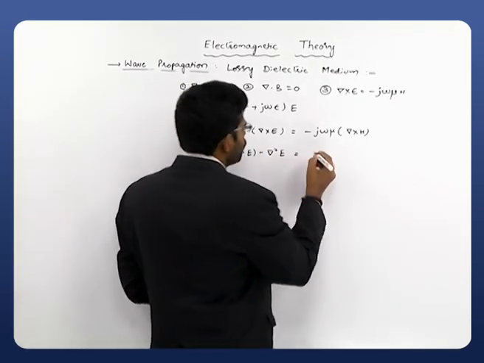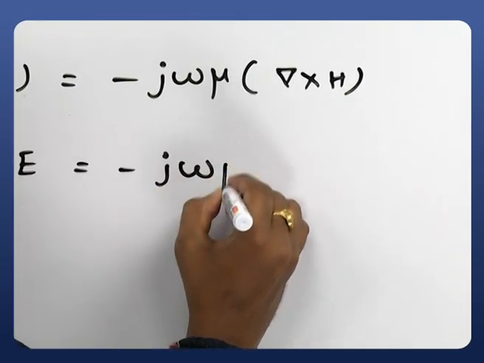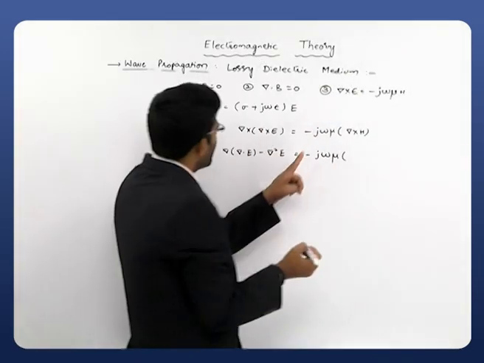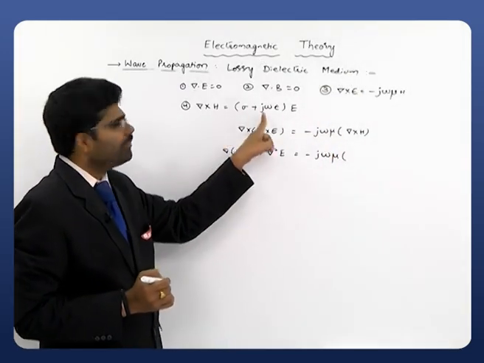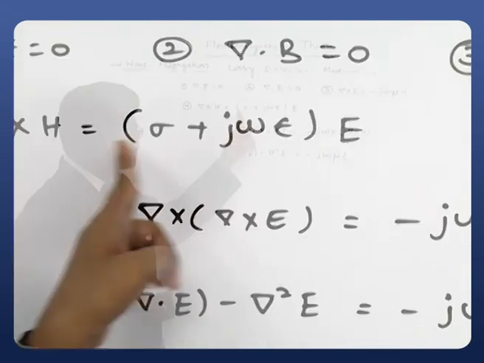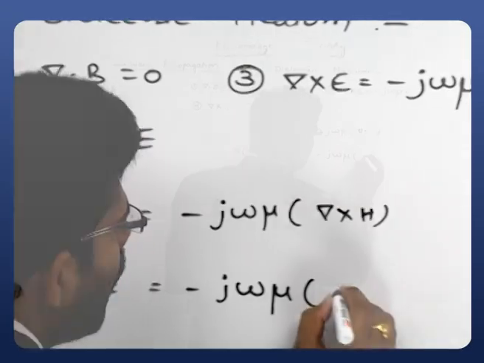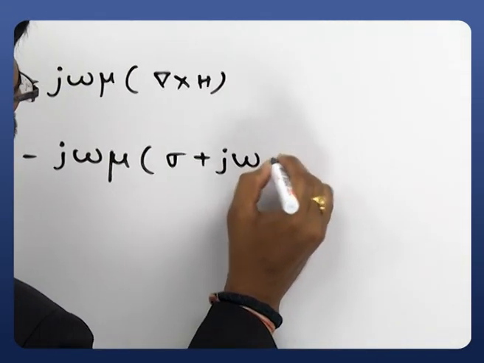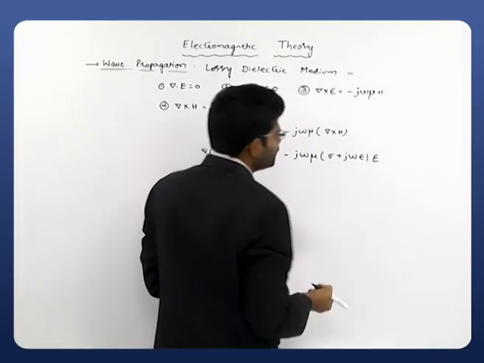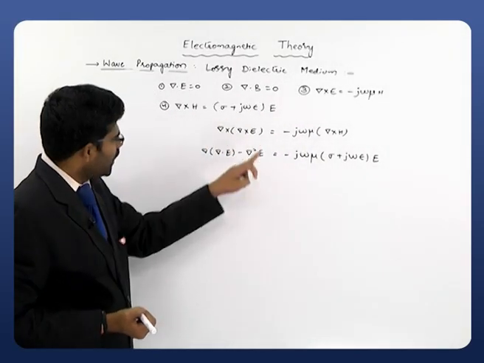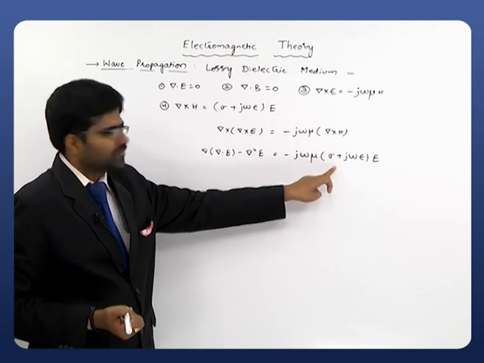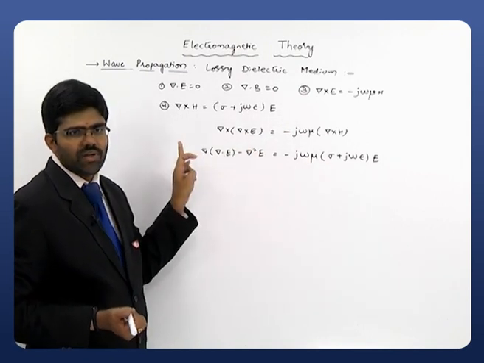Which is equal to minus j omega mu times del cross H. What is del cross H? Directly you can take this del cross H from our fourth equation. The del cross H can be directly replaced with sigma plus j omega epsilon, times E. It's a very simple one. So take this equation, substitute here, and write down the equivalent on the left hand side.